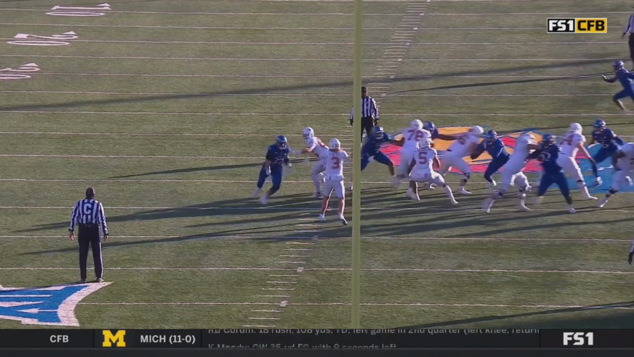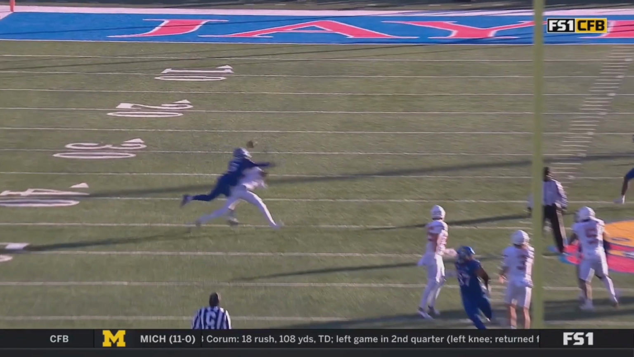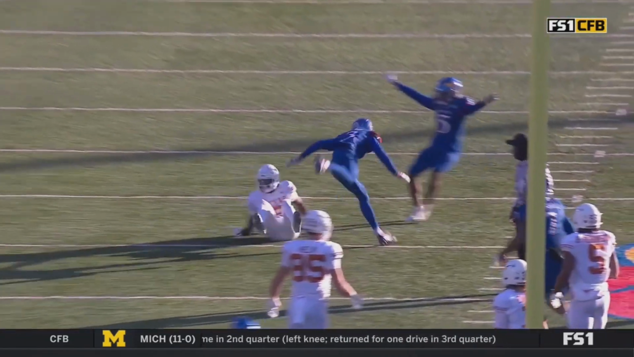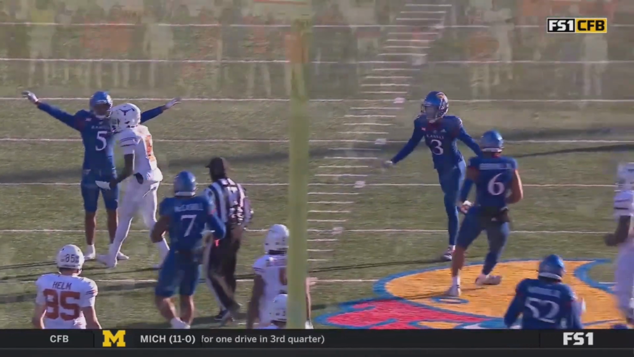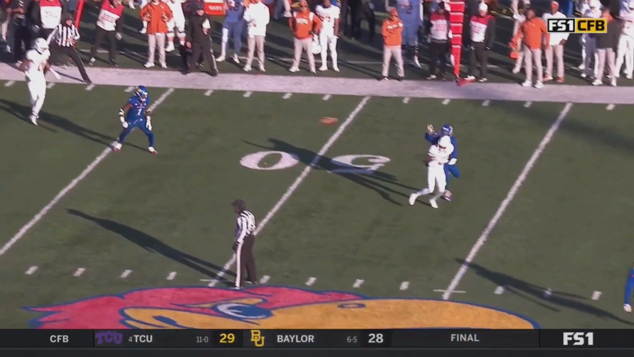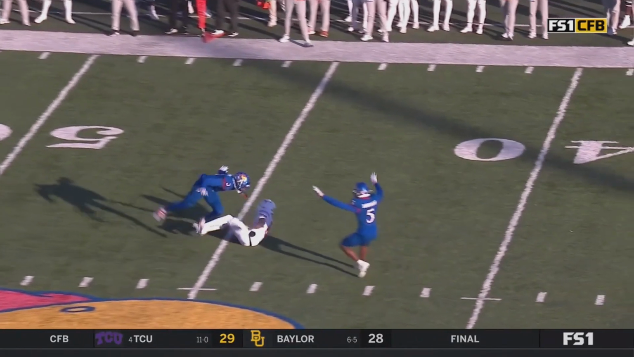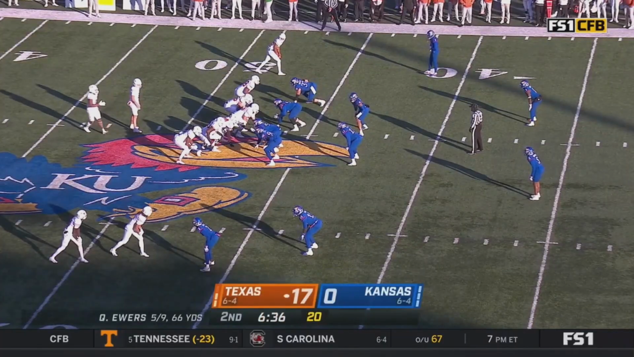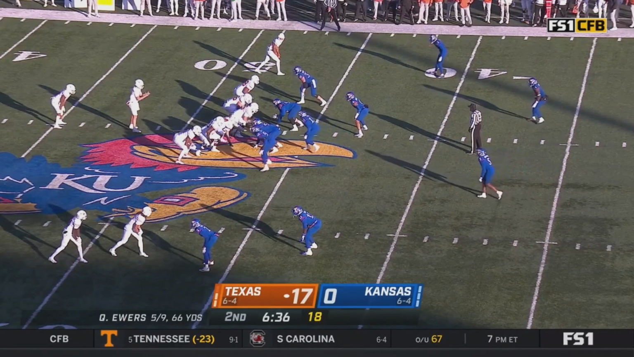Worthy. Xavier Worthy, an elite player. Little RPO slant and just too much left side there, that left arm. Pass interference, number 3, defense. The ball will be placed at the spot of the foul. Automatic first down. The holding that negated the touchdown for Bijan Robinson would have been his third.